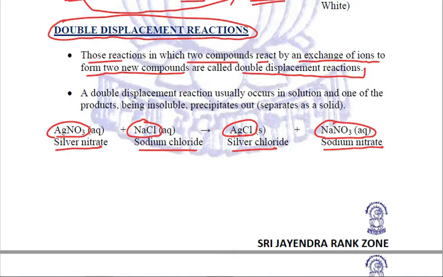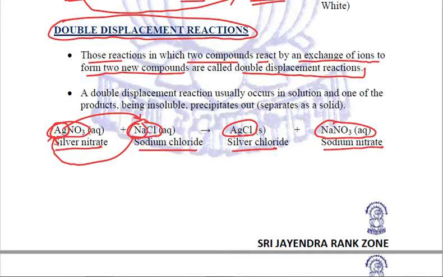Now Ag is with Cl and Na is with NO3, because Na has taken the place of silver and silver has taken the place of sodium. So this is double displacement taking place. Sodium is displacing silver and silver is displacing sodium. So these kinds of reactions are called double displacement reactions.